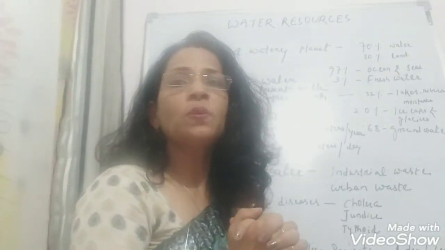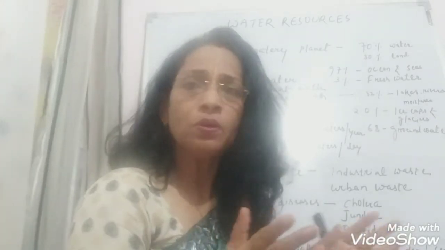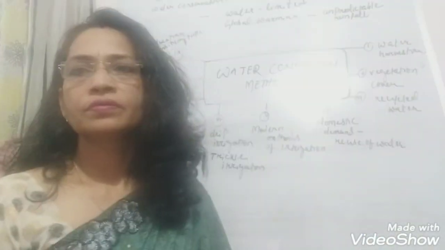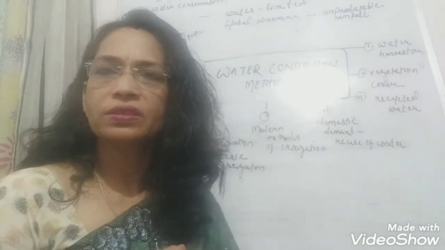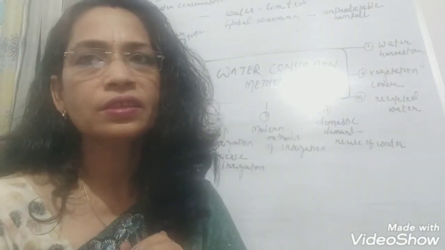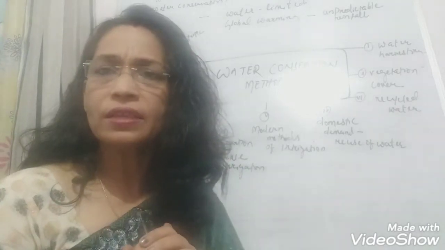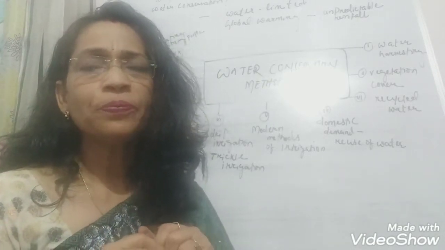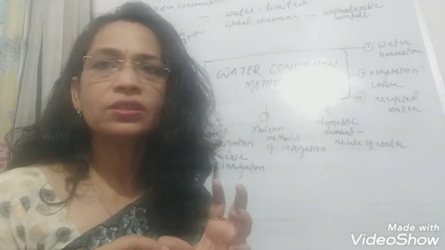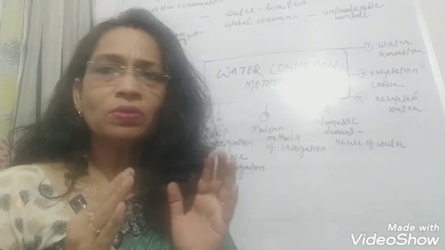Now the last topic in this chapter we will discuss is conservation of water. Water is very limited on the surface of earth. As we have stated in the beginning itself, only 3% of surface water is there. So there is a need to conserve water. Okay, so there can be a question of 3 marks: why there is a need to conserve water. So you will start with that.